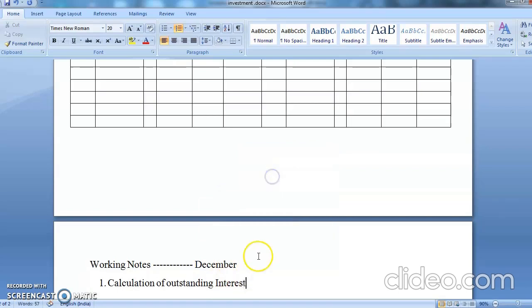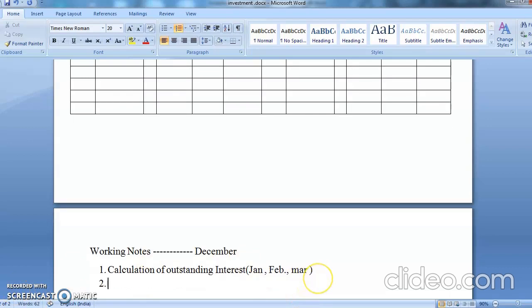Chalo, how much interest is due? When did you last receive it? You received it in December, so January, February, March. So January, February, March, 3 months pending. So chalo, let's calculate. How much is the nominal value? 2 lakhs into what is the percentage?